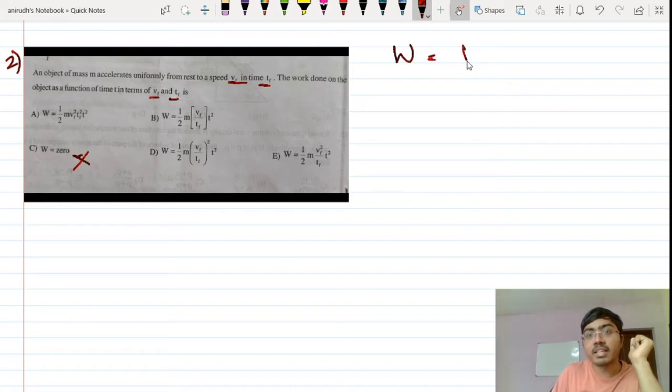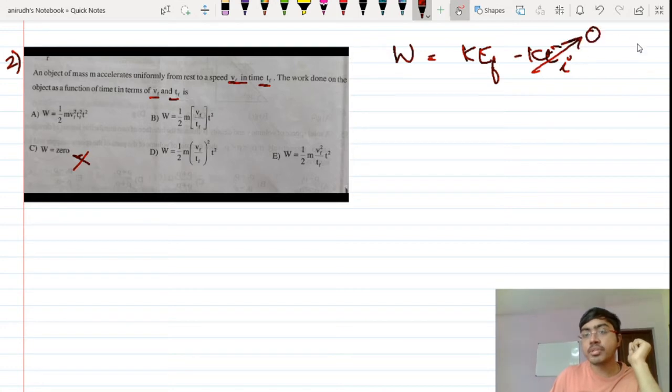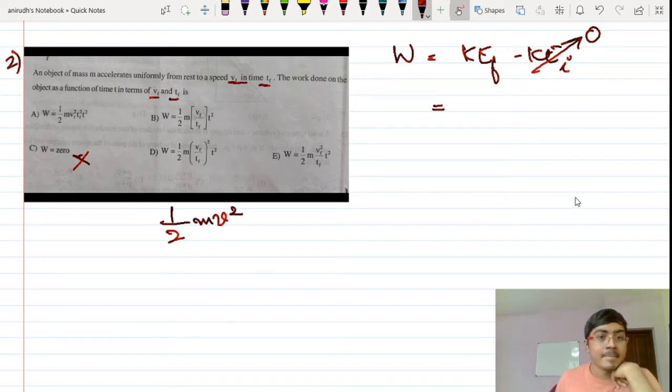So work done is equal to kinetic energy final minus kinetic energy initial. But initial kinetic energy is equal to 0 since it is starting from rest. So work done is equal to final kinetic energy. So work done will have an equation very similar to kinetic energy, that means it will be in terms of half mv square. You can see that there is no factor of time here. If I just look at the dimensions of this formula, there is a mass factor and there is a velocity factor.